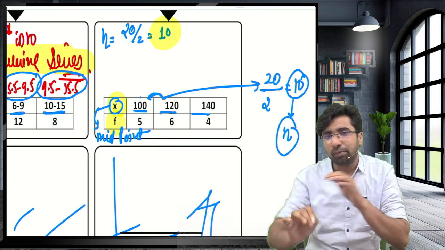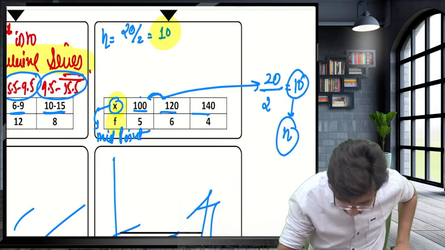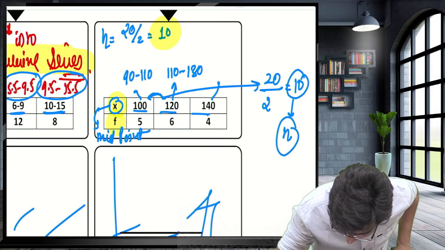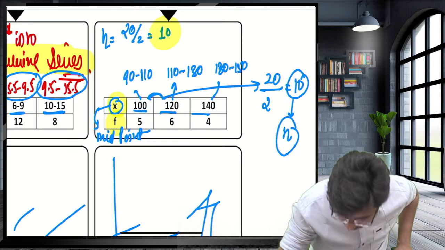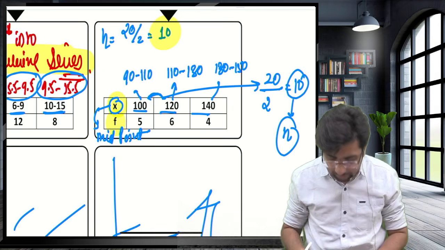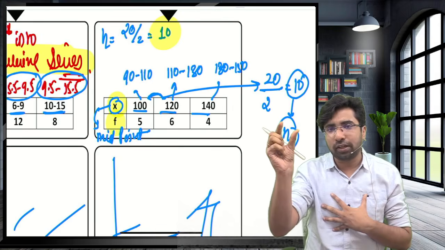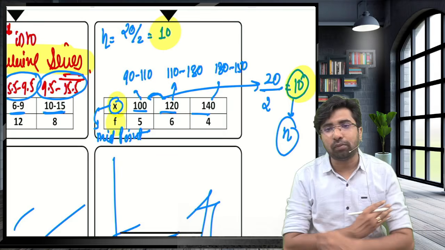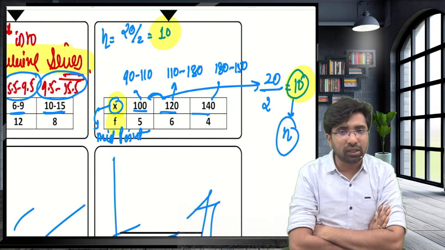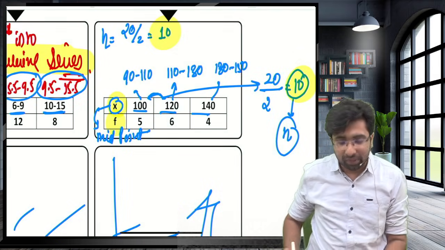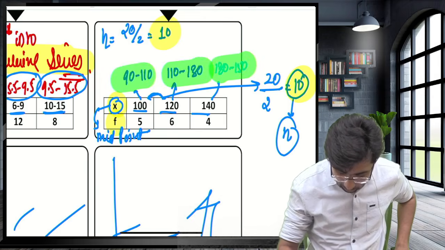Now, whenever you have the midpoint, you can construct the class interval. Subtract 10, it is 90, and add 10, 110. Subtract 10, 110, add 10, 130. Subtract 10, 130, and add 10, 150. So if you have the midpoint, can you construct the histogram? Yes. We take the difference of any two midpoints and divide it by 2, that is the height. When we subtract the height from the midpoint we get the lower limit, and when we add it we get the upper limit. Since we now have the class interval, we can draw the histogram.